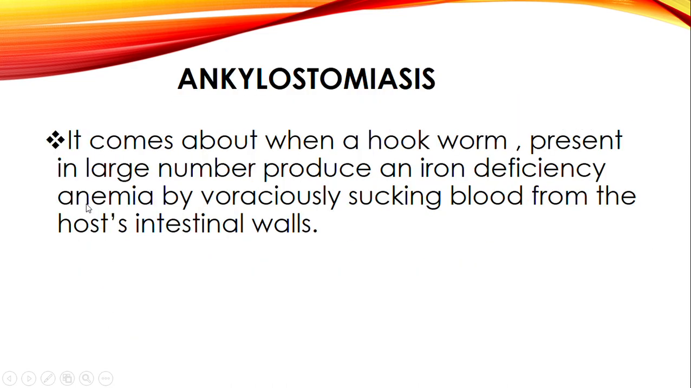So in this disease, it comes about when hookworms, which are present in large numbers, produce an iron deficiency anemia by vigorously sucking blood from the host's intestinal walls. So in simple terms, we are saying that ankylostomiasis is a disease which comes about due to hookworm, and it comes about due to the presence of the parasites in the intestines, sucking up blood and destroying red blood cells in the intestinal wall.